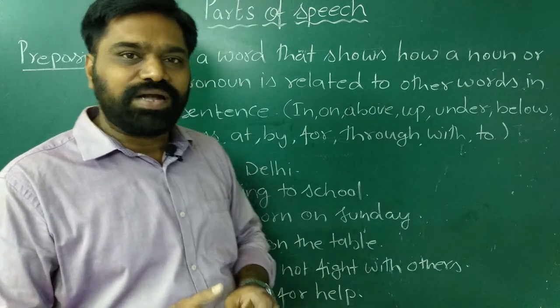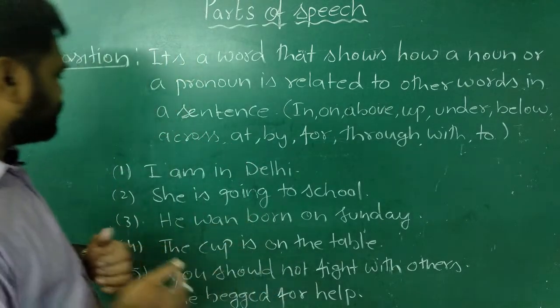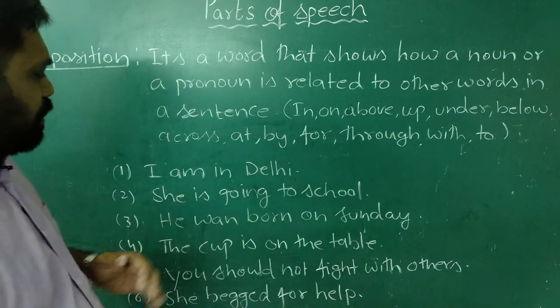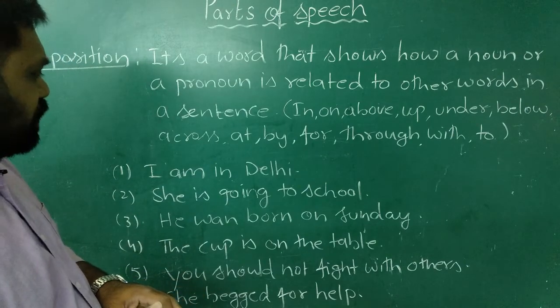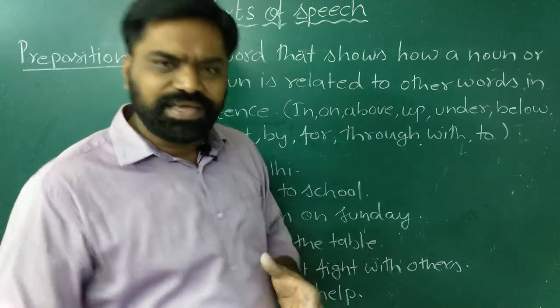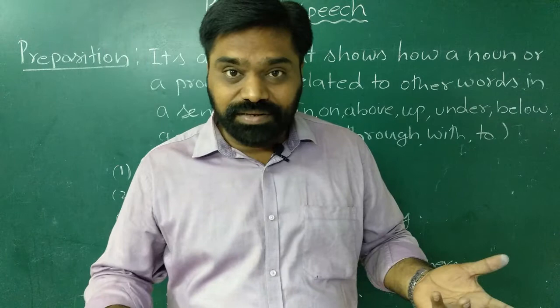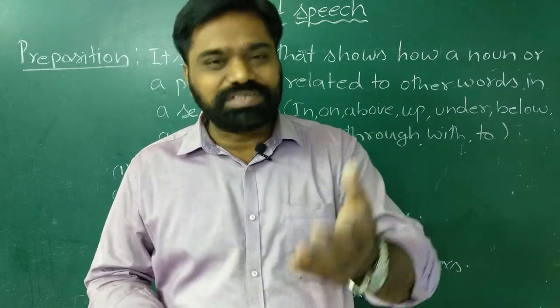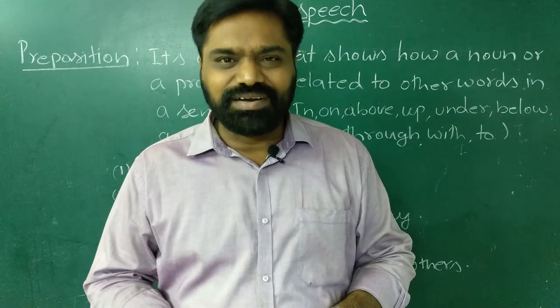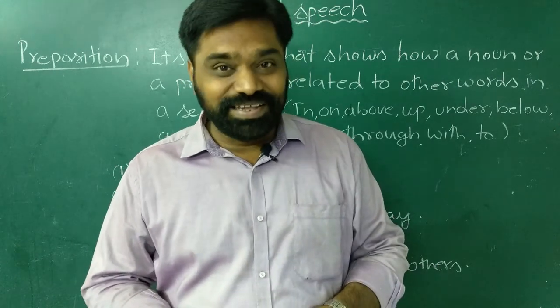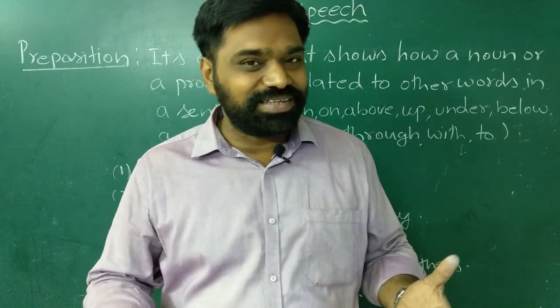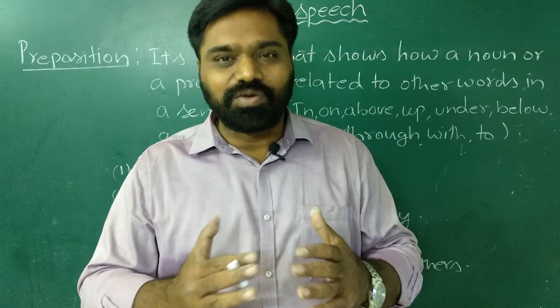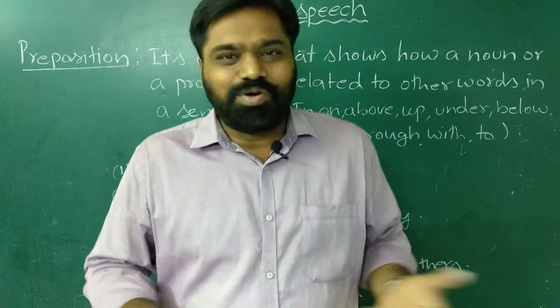Let us try to understand this by looking at some examples. For example, the first sentence: I am in Delhi. If I say I am Delhi, it will create a lot of confusion, and maybe some of you will laugh. Sir, how can you be Delhi? You will understand that there is something seriously wrong with the sentence. I am not Delhi.